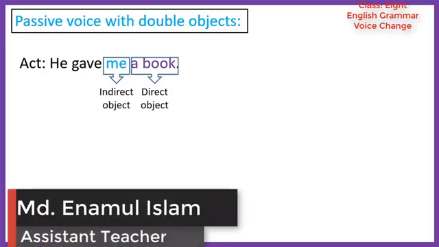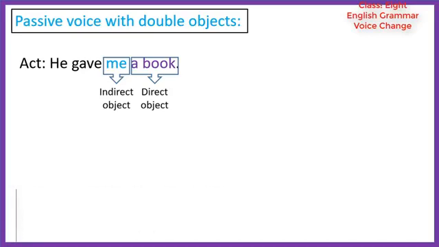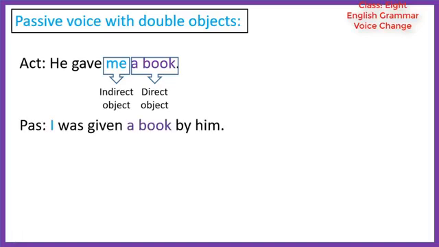Look at the sentence, he gave me a book. Here we have two objects, me and a book. We can change this kind of sentence into passive using either object as the subject. Look, if we use the indirect object as the subject, then the passive form will be I was given a book by him.